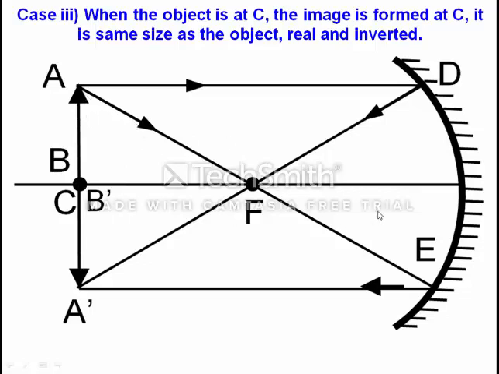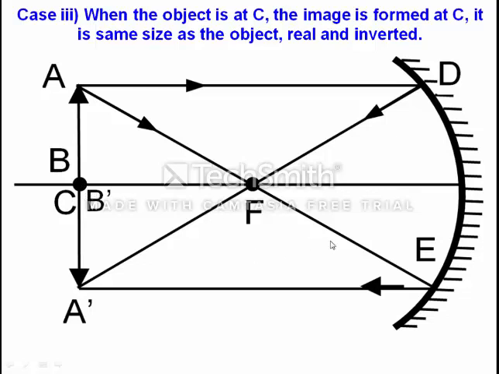Why are we taking a ray which passes through focus? Because the object is at center of curvature, so we cannot pass the ray from center of curvature. So the second ray we are taking is passing through focus, and we have already studied in the rule that any ray which passes through focus, after reflection will be parallel to the principal axis. Since both rays are meeting at a point, this is where the image is formed. So the image is A dash B dash. Since the image is formed at center of curvature, the position of the image is at C.